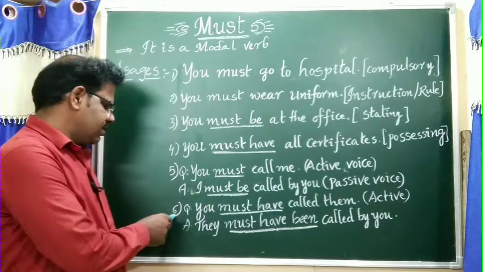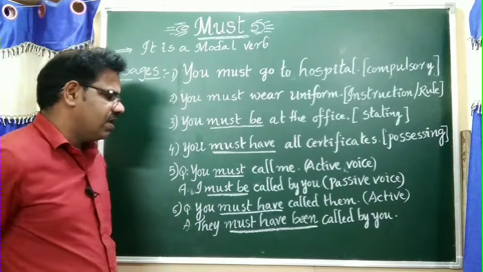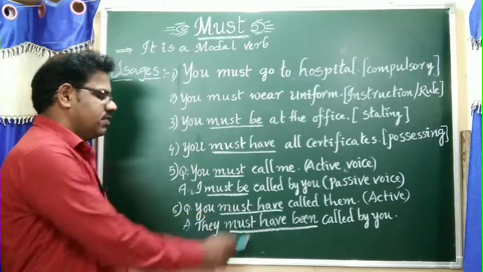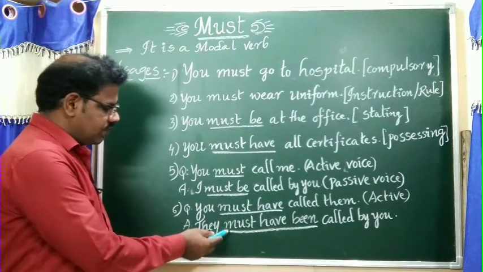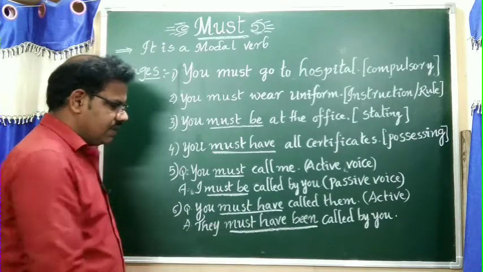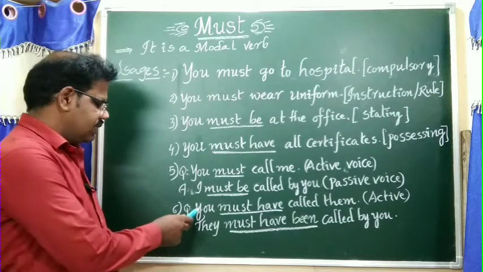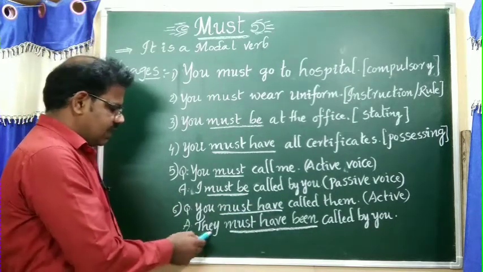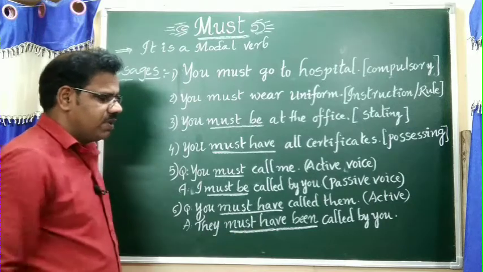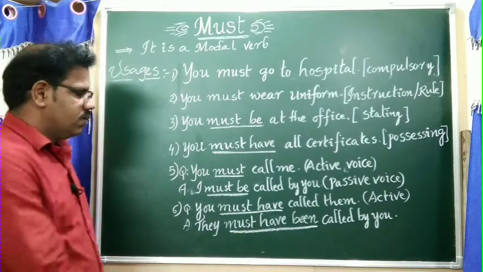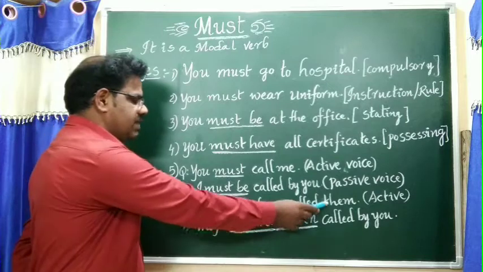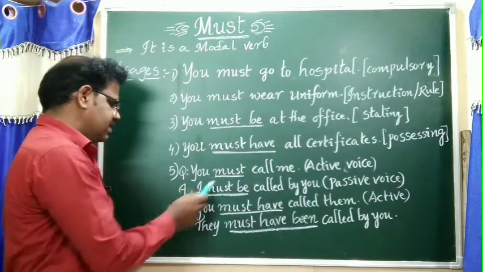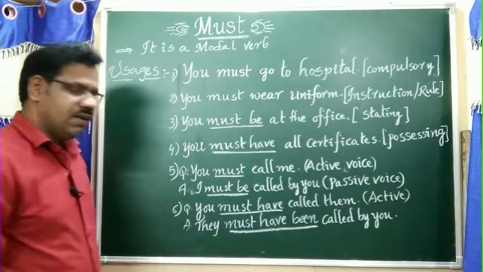Sixth one is question, you must have called them. Here the combination is must plus have. In the passive voice the form is must have been. See, you must have called them. Passive voice structure is they must have been called by you. Okay, as we know, them changes as they, me changes as I.